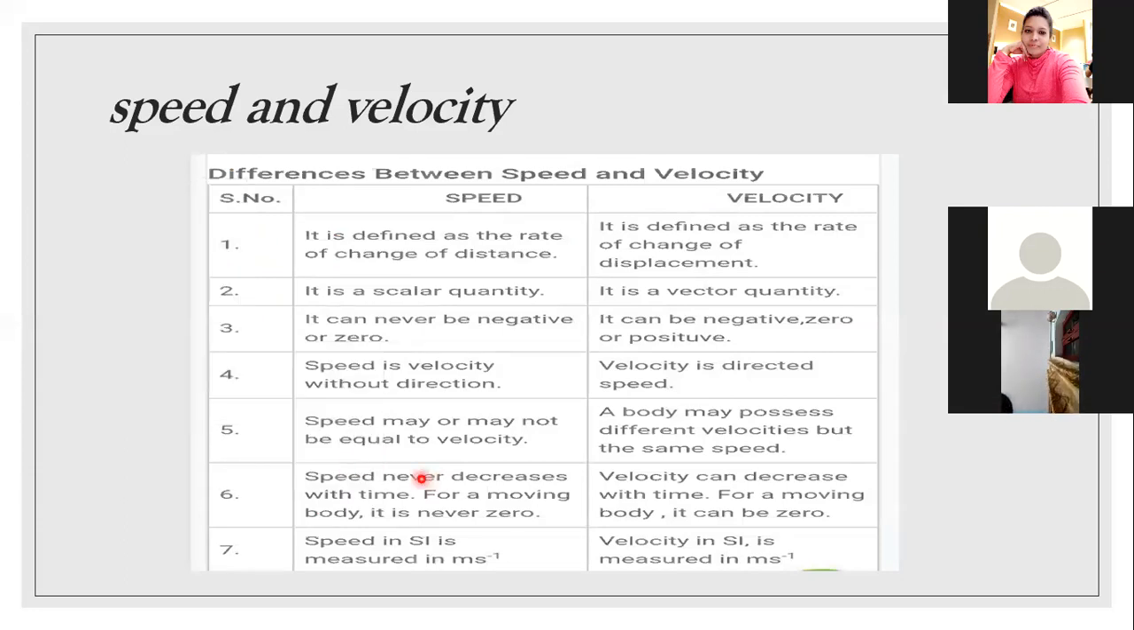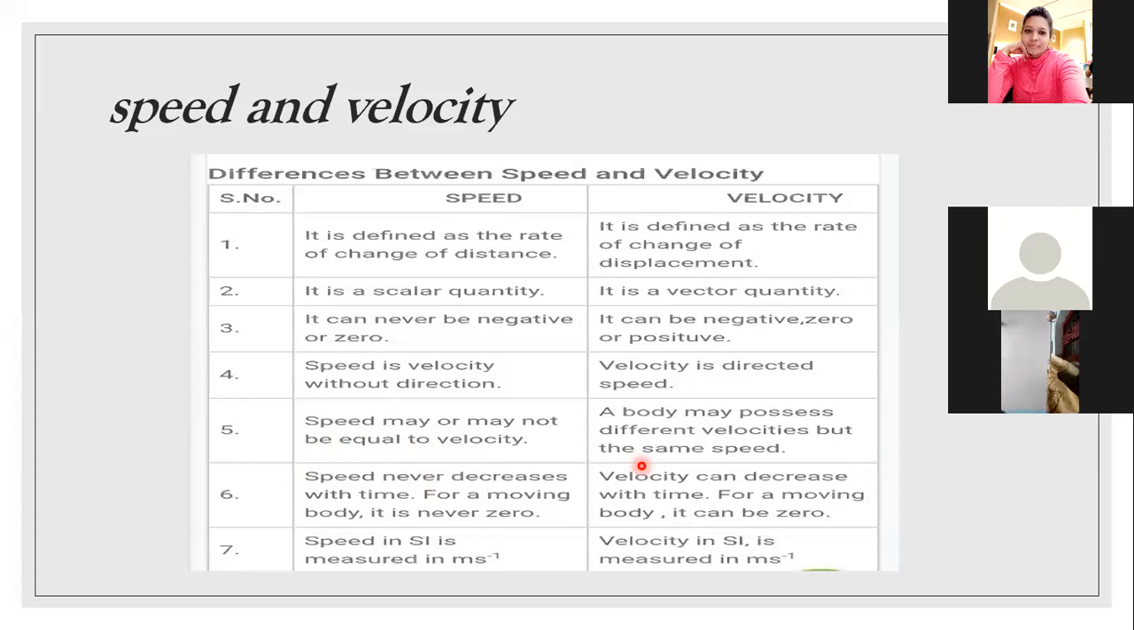Okay. So the fifth point is clear. Speed may or may not be equal to velocity. A body may possess different velocity but the same speed. Sixth, speed never decreases with time. For a moving body it is never zero. Velocity can decrease with time. For a moving body it can be zero.